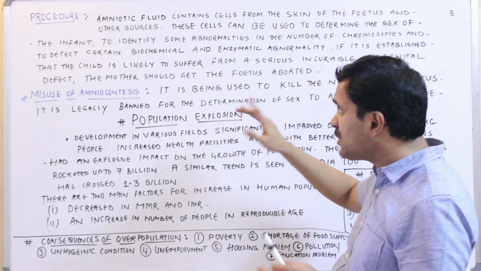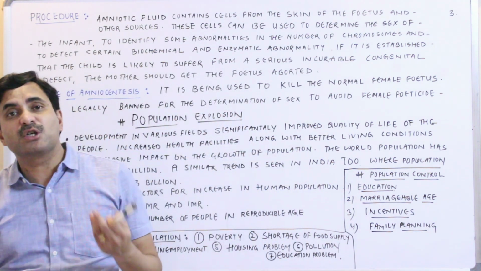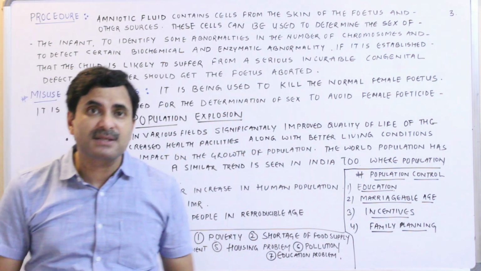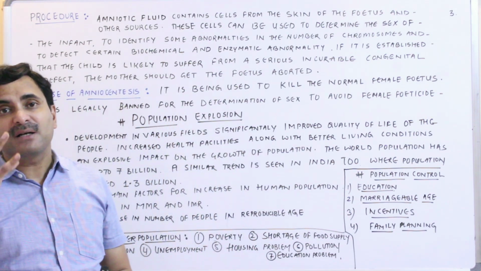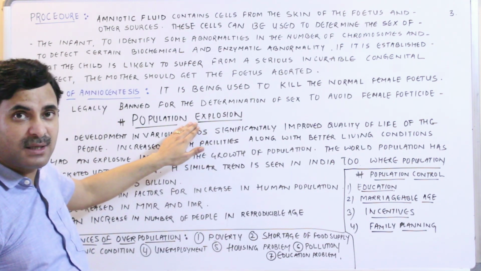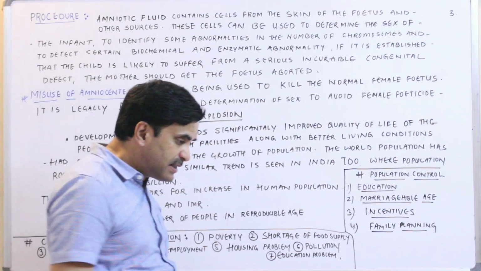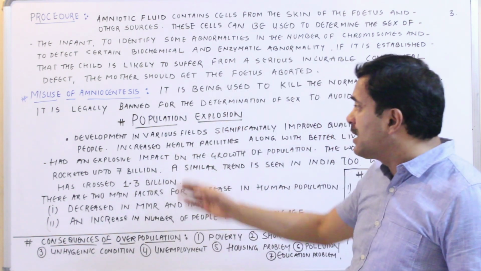So these were all the strategies used by governments to solve problems related to reproductive health. Now, population explosion. As we know very well, the world population is increasing.